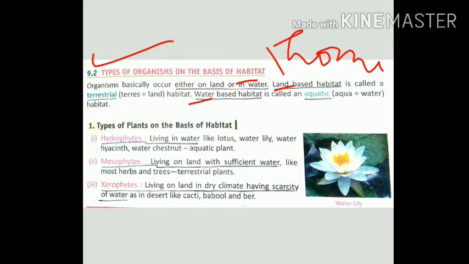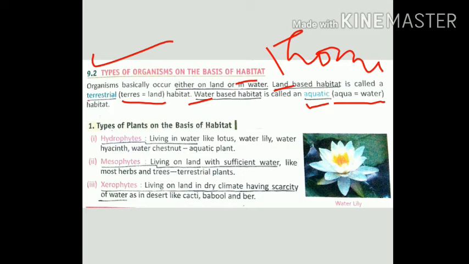And the second is water-based habitat, whose other name is aquatic. Aqua means water, and terrestrial, terra means land. And in the city areas, people like to have a terrace garden. Terrace garden means a plain roof-type area where they can put different pots of flowers.